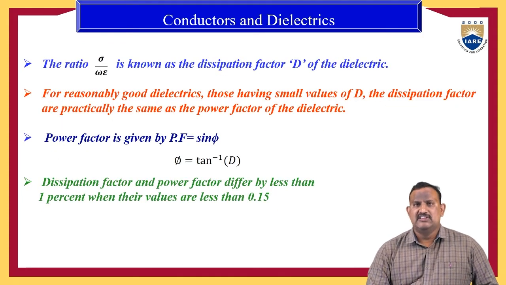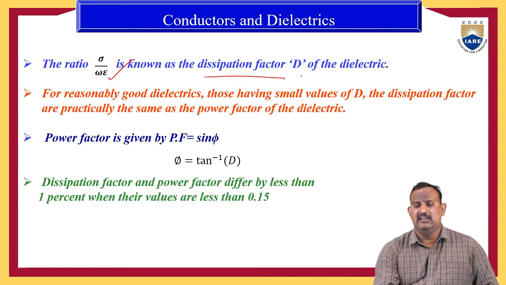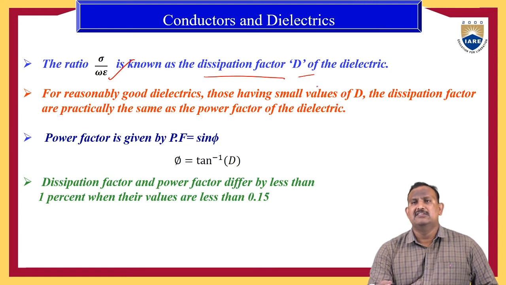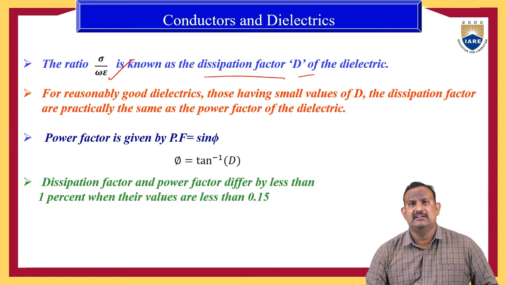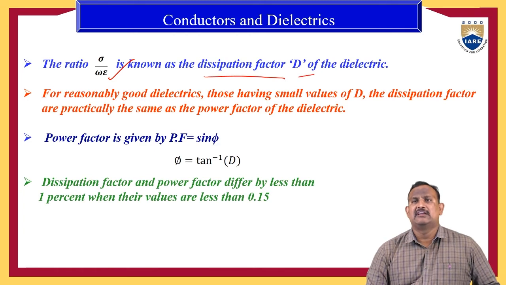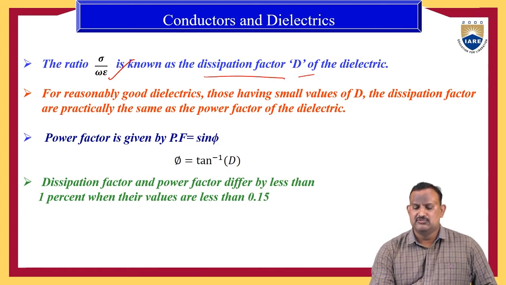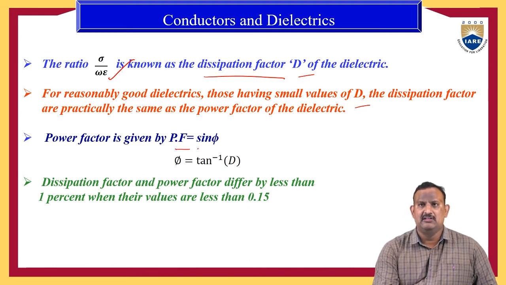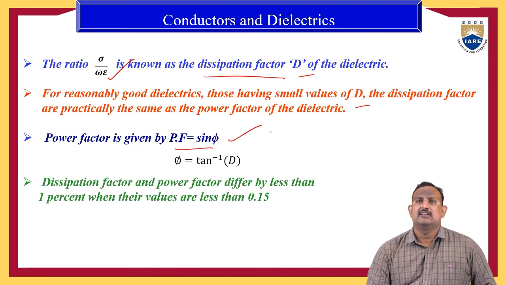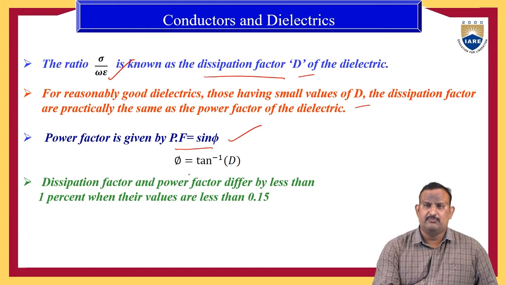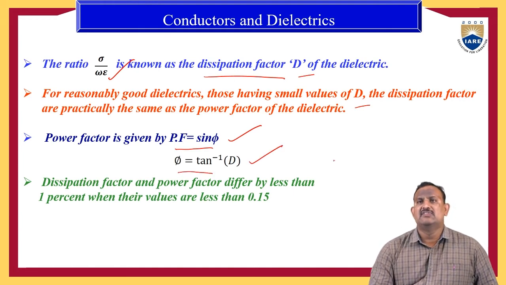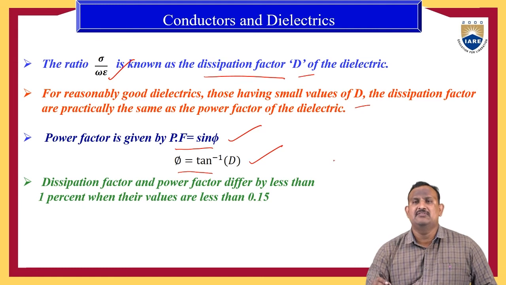Here the ratio sigma by omega epsilon is known as the dissipation factor, also denoted by D. It is known as the dissipation factor of a dielectric. For reasonably good dielectrics, those having small values of D, the dissipation factor is practically the same as the power factor of the dielectric material. The power factor of the dielectric material is equal to sin phi. We can denote it in another way also: phi is equal to tan inverse D, where D is the dissipation factor.